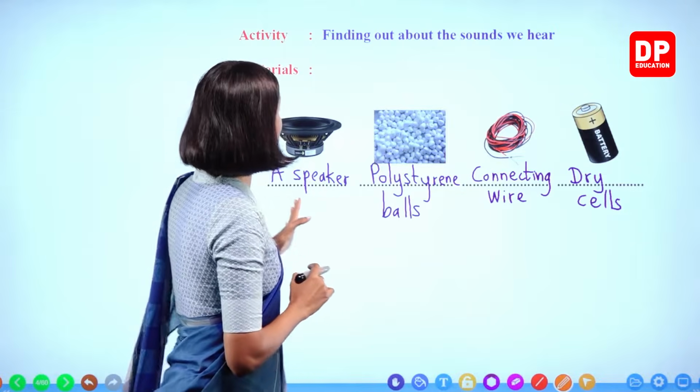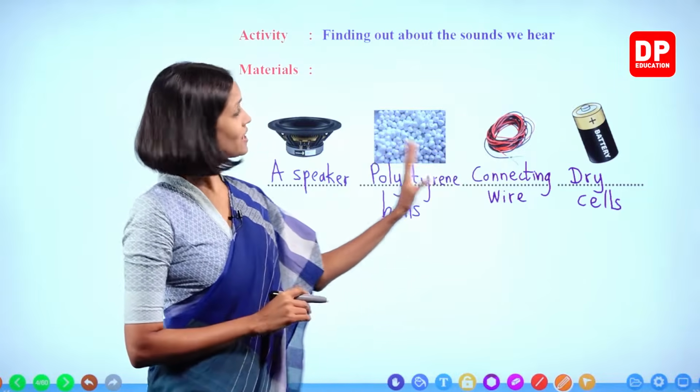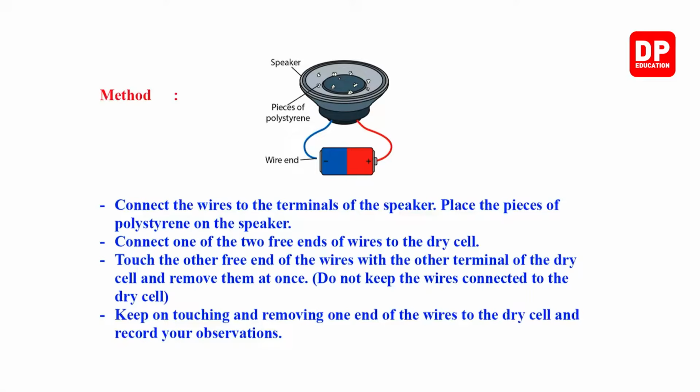Right? A speaker, polystyrene balls, connecting wire and dry cells. Okay? Let's see how to do this activity.